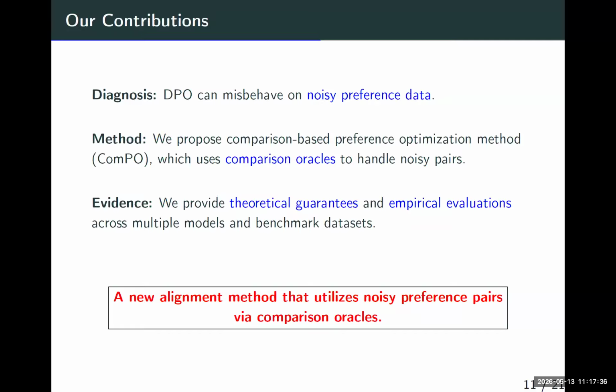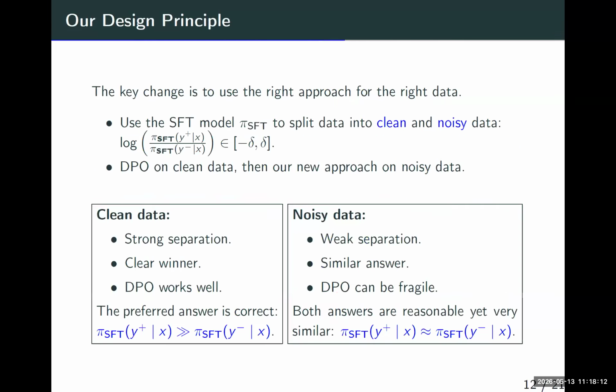So here's the contribution of our work. We first diagnose that DPO can misbehave on the noisy preference data. And then we propose a comparison-based preference optimization method, where we don't explicitly define the objective function, but use comparison oracles to convert the signal to useful information that can be used to optimize the policy. We also provide both theoretical guarantees and empirical evaluations. In one sentence, we give a new alignment method that utilizes the noisy preference pairs via comparison oracles.